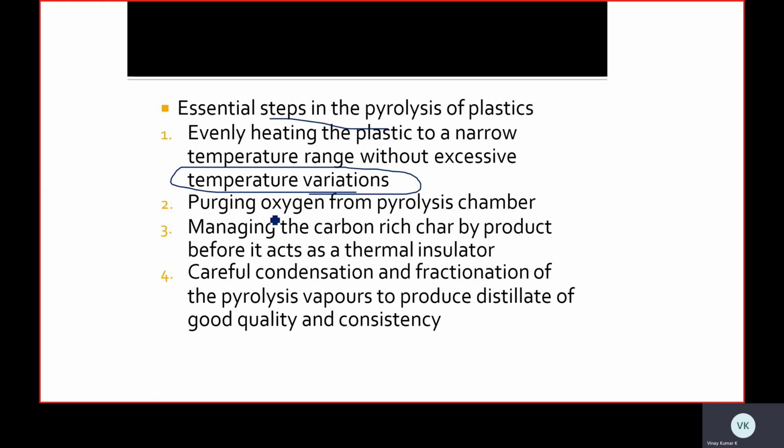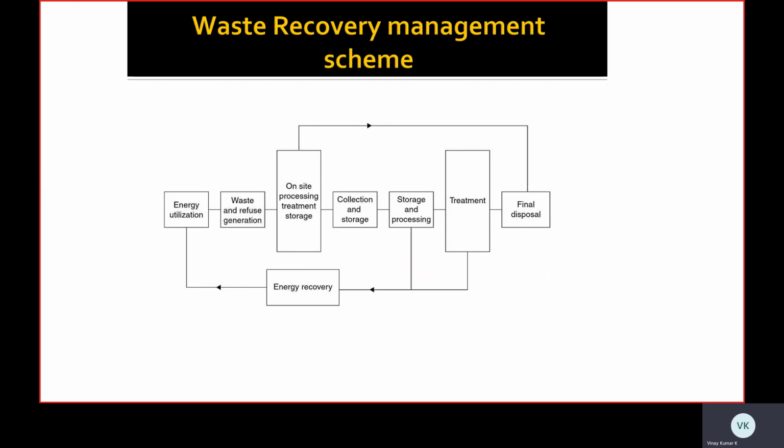We can remove the oxygen content of the waste materials and use it in usable forms. That is called purging of oxygen. Then managing the carbon rich chamber by-product before it acts as a thermal insulator. Before it acts as a thermal insulator, we can use it as carbon rich material. Then careful condensation and fractionation of pyrolysis vapors to produce good quality and consistent distillate.